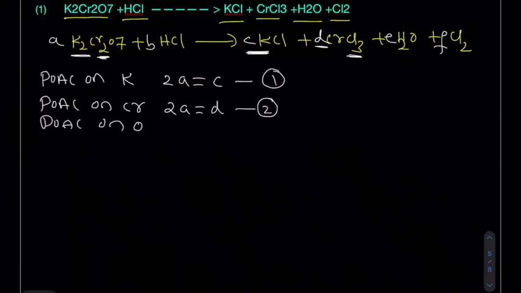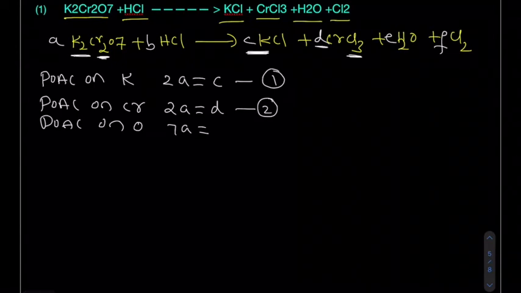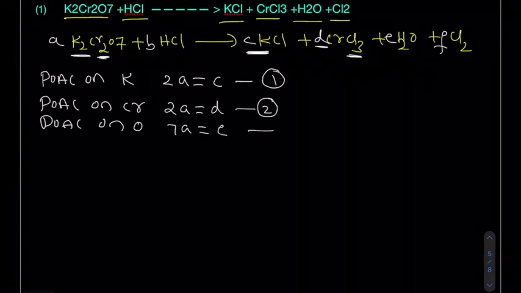Come to POAC on oxygen atom. Oxygen atoms are 7 into A, that will be 7A. On the right hand side, oxygen will be present in the water molecule. This is the equation number 3.